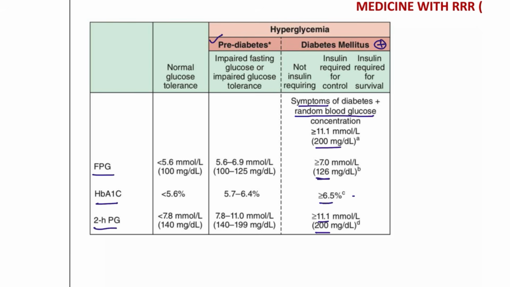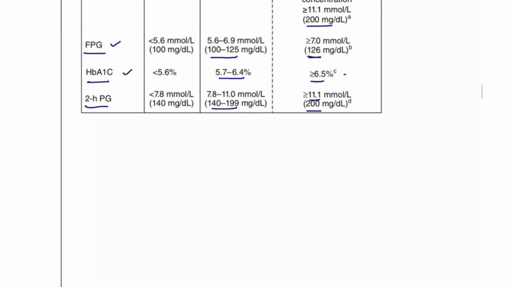Sometimes pre-diabetes is also asked. 100 to 125 fasting, that is pre-diabetes. 5.7 to 6.4 HbA1c is pre-diabetes. 140 to 199 postprandial is also considered pre-diabetes mellitus. But HbA1c is the best.